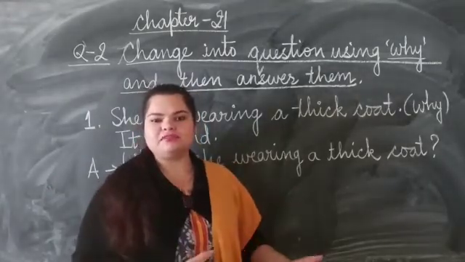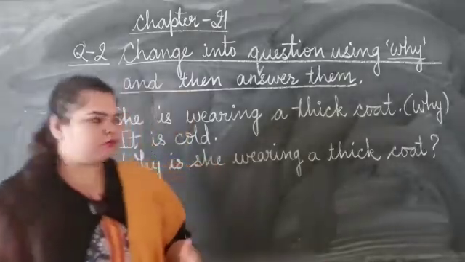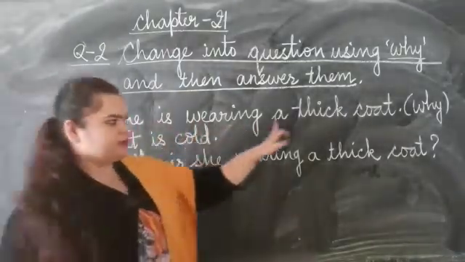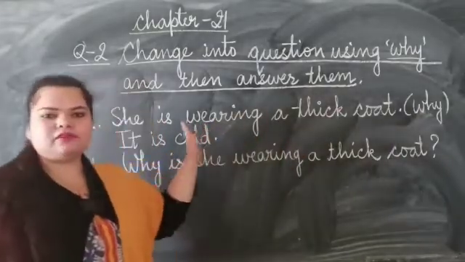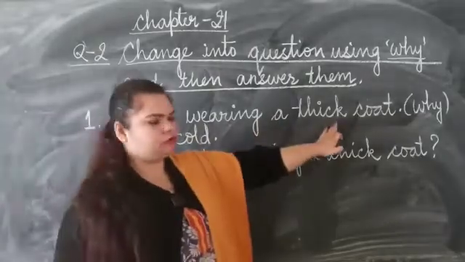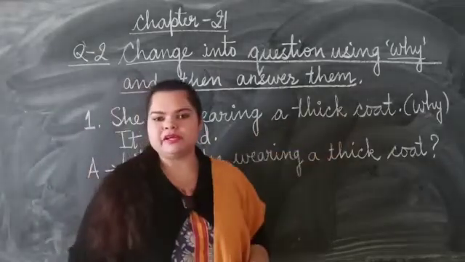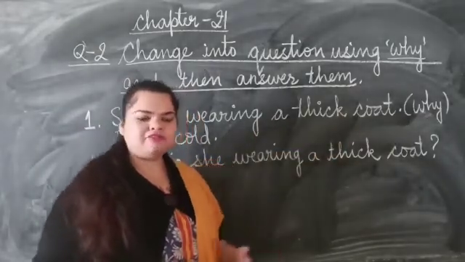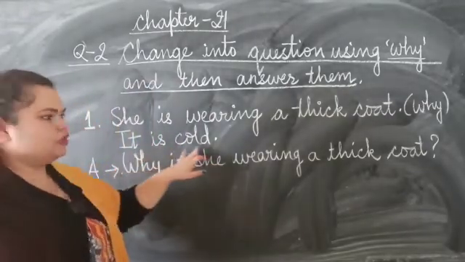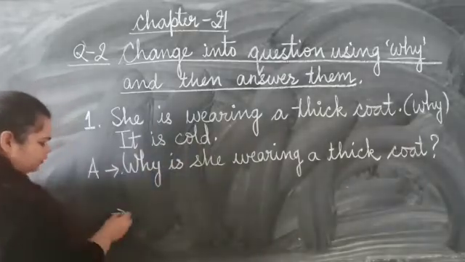So we have to write, she is wearing a thick coat. You have to copy down the first sentence here. And then we are going to write because. After because, we will write the reason. What is the reason? It is cold. So let us see how we are going to write this.